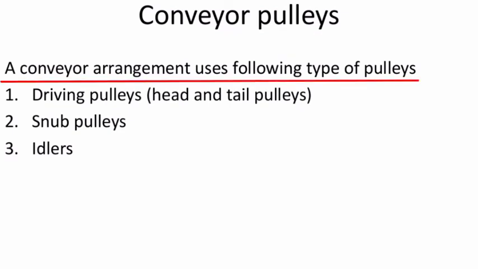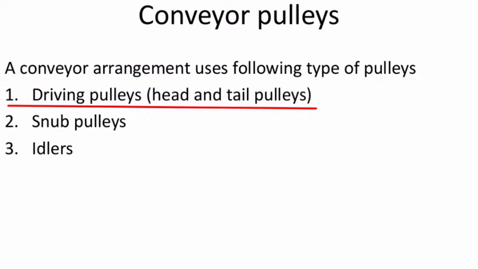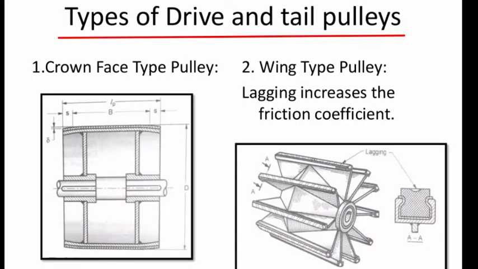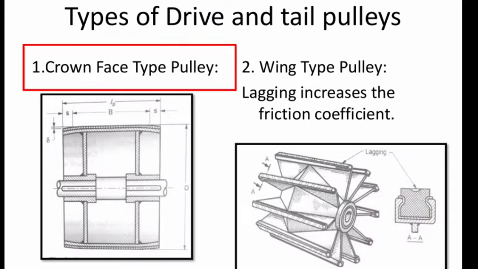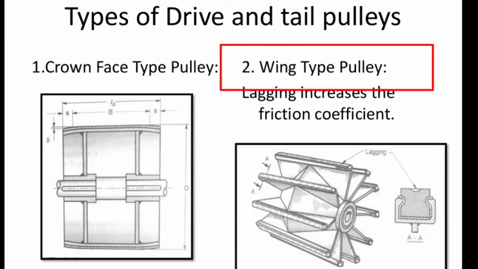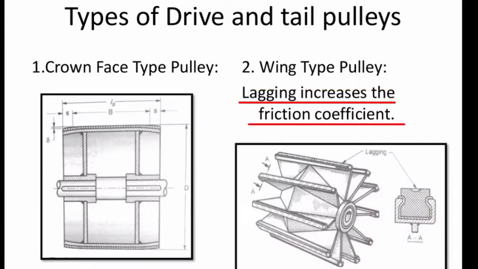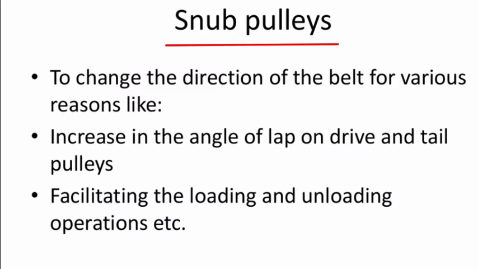Conveyor pulleys. A conveyor arrangement uses the following types of pulleys. 1. Driving pulleys, that is head and tail pulleys. 2. Snub pulleys. 3. Idlers. Types of driving and tail pulleys are 1. Crown face type pulley. 2. Wing type pulley. In the case of a wing type pulley, lagging increases the friction coefficient. The function of snub pulleys is to change the direction of the belt for various reasons, like increasing the angle of lap on drive and tail pulleys, facilitating the loading and unloading operation, etc.